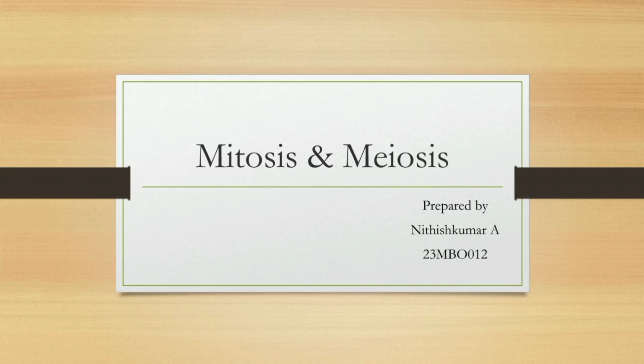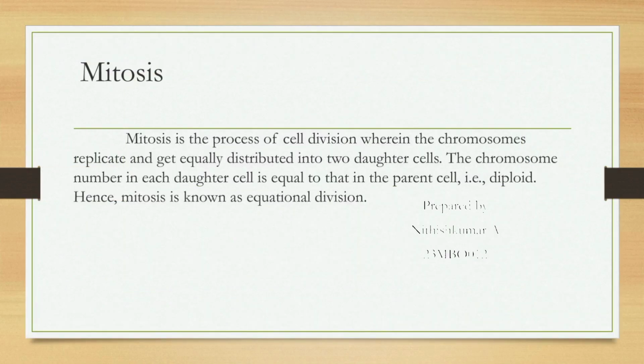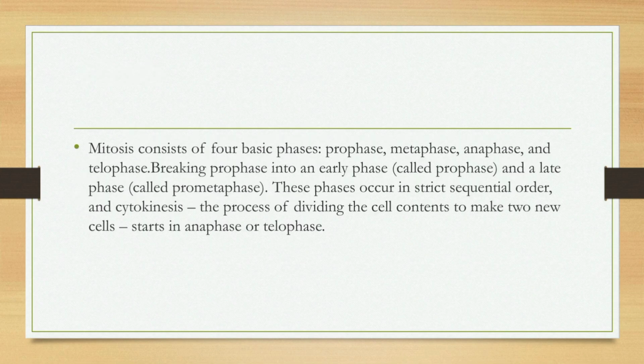Today we see about mitosis and meiosis. Mitosis. Mitosis is the process of cell division wherein the chromosomes replicate and get equally distributed into two daughter cells. The chromosome number is equal to their parent cell, that is diploid. Hence mitosis is known as equational division.